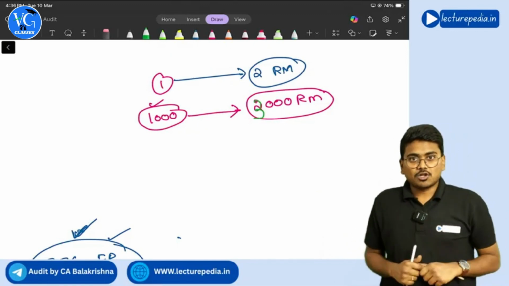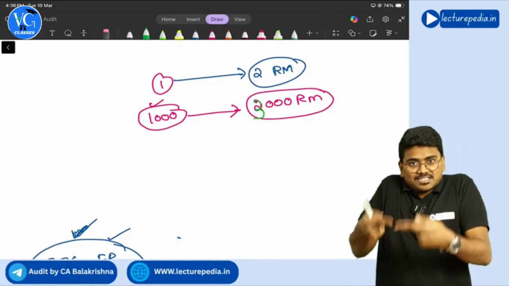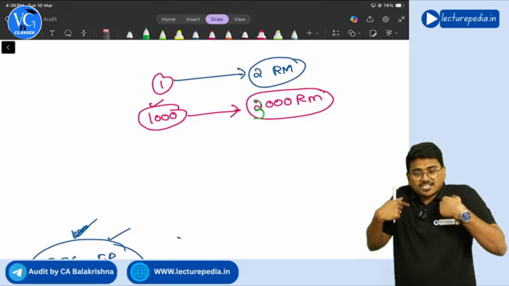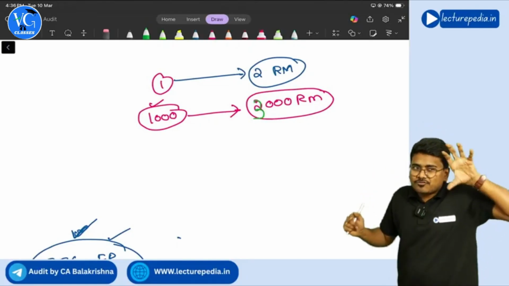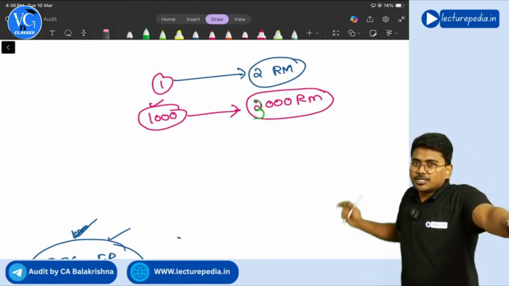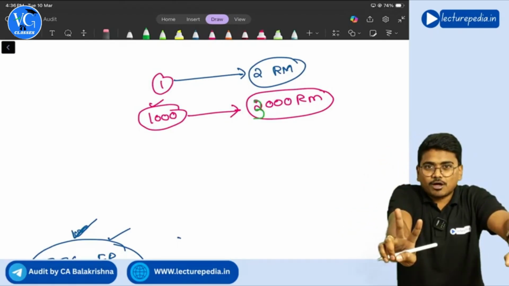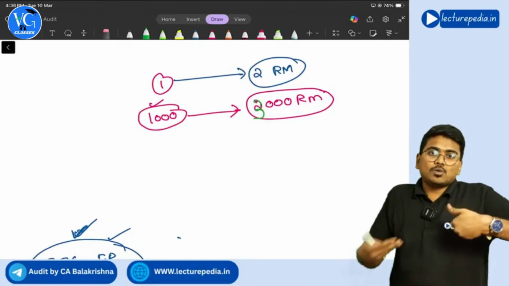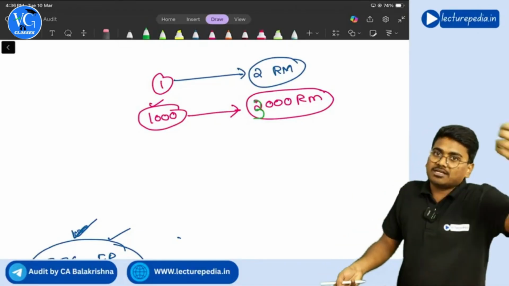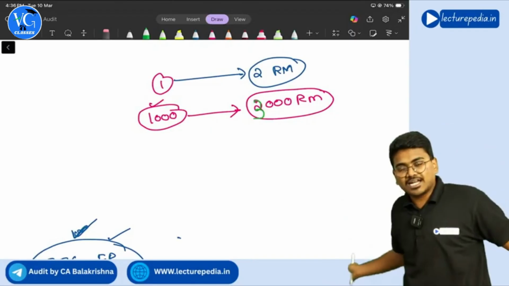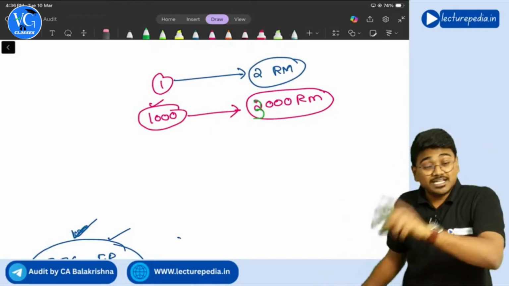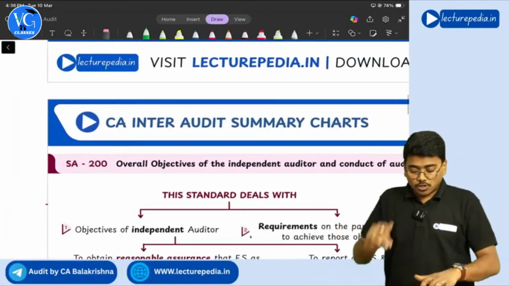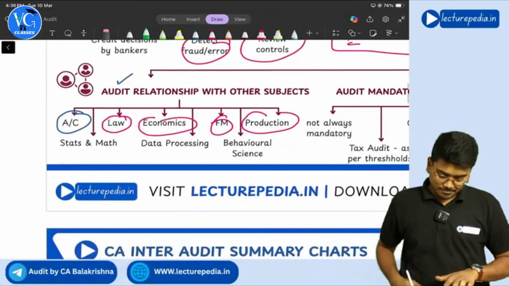So there is something wrong. To identify this, first of all, the auditor should have knowledge that for manufacturing this product, 2 units of raw material are incurred. If the auditor doesn't know that, how will the auditor question the management? Whatever the management says, the auditor will have to blindly believe it. Correct or not? So it is important that the auditor should also have knowledge about production.